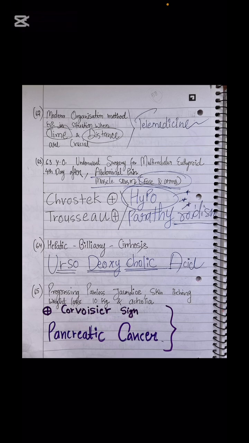About pancreatic cancer, we have talked about it, that positive Courvoisier sign means the enlarged head of the pancreas, due to which the gallbladder is tense, about to rupture. There is this much bile because the obstruction is at the pancreatic head.